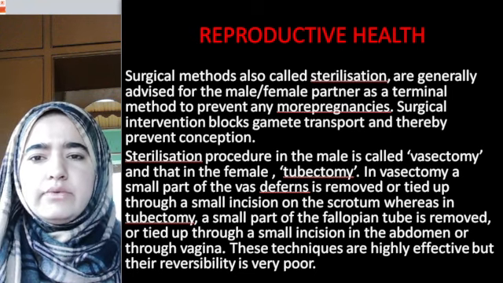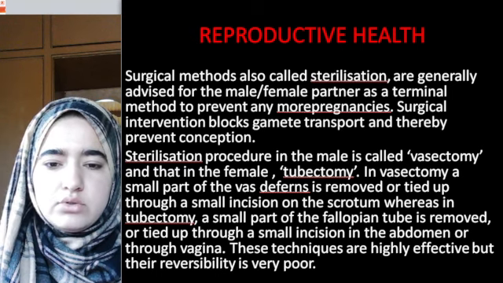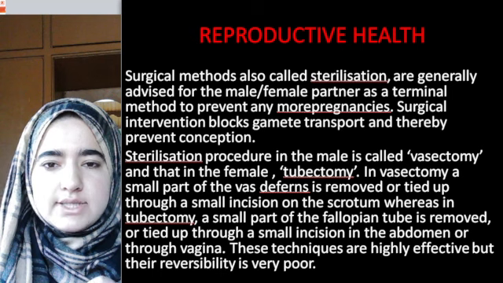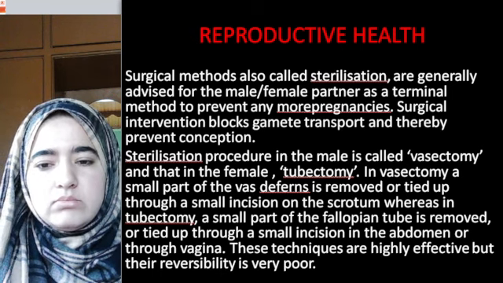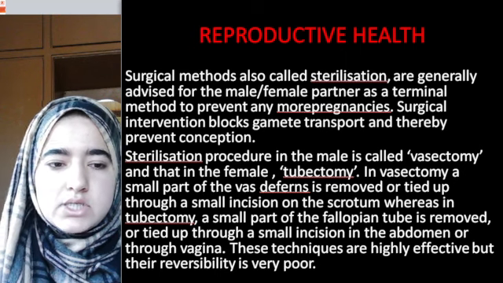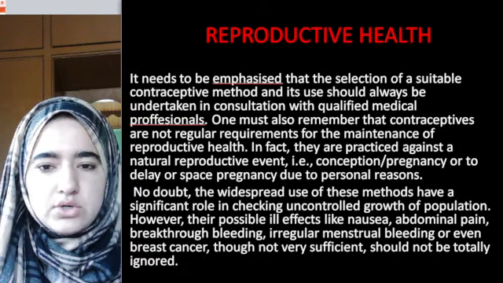And in tubectomy, we cut a small part of the fallopian tube and tie it up through a small incision in the abdomen or through the vagina. These techniques are highly effective, but their reversibility is very poor. That's why this is known as termination of pregnancy.